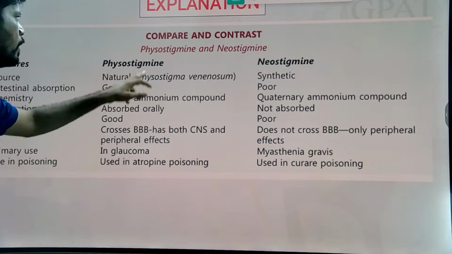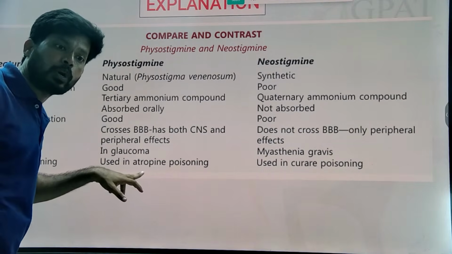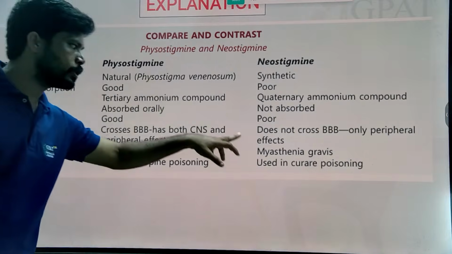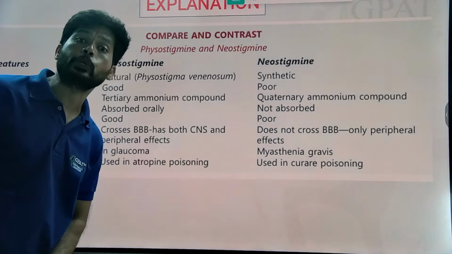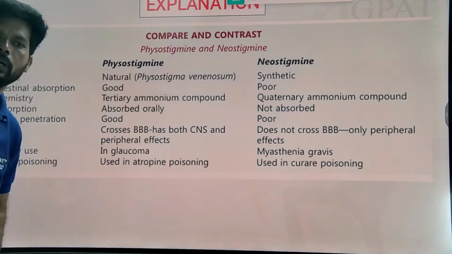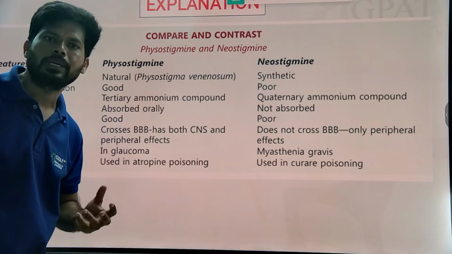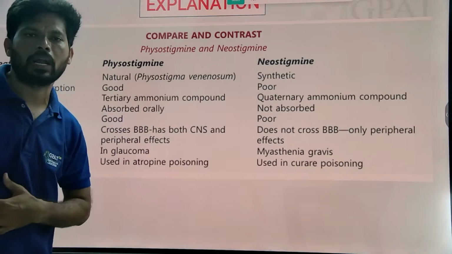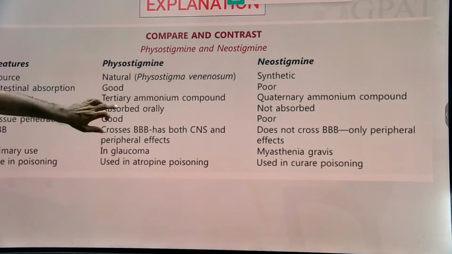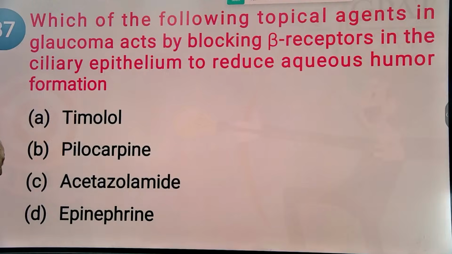Generally, physostigmine is used in atropine poisoning, an overdose of atropine. Neostigmine is used in curare poisoning. Curare is a neuromuscular blocker. An excess dose of curare may produce skeletal muscle relaxation or paralysis of skeletal muscle. To reverse a curare overdose, neostigmine will be the drug of choice. Neostigmine will be the drug of choice.